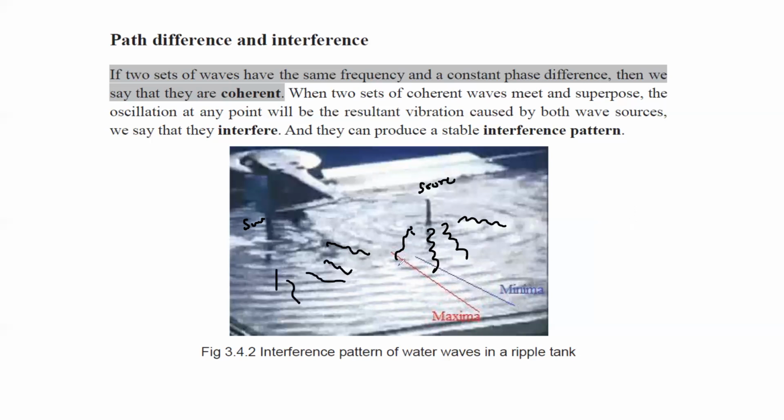When these waves combine, in some regions they have constructive interference, and in some regions destructive. The region where they cancel out the effect of each other will be minima, with zero or low amplitude. And the region where they increase the effect of each other, you will get maxima. So a pattern of minima and maxima is produced by two waves having a constant phase relation.